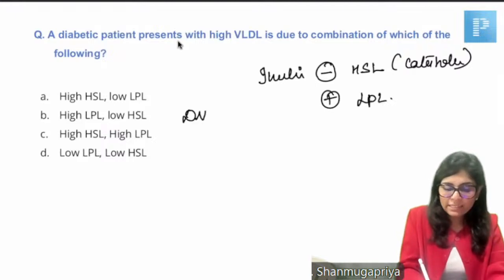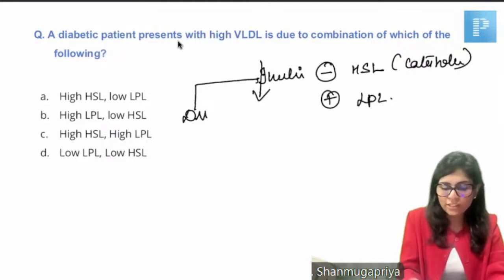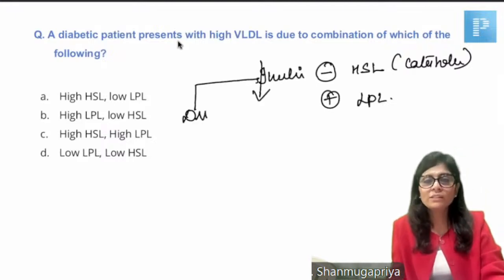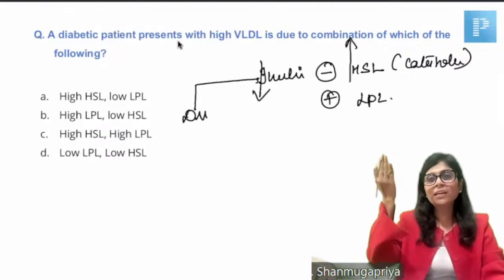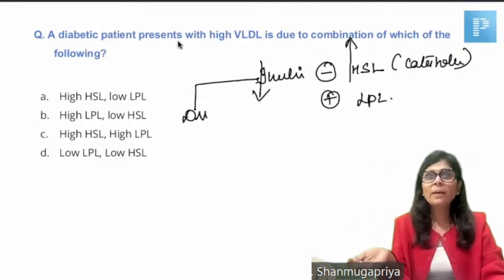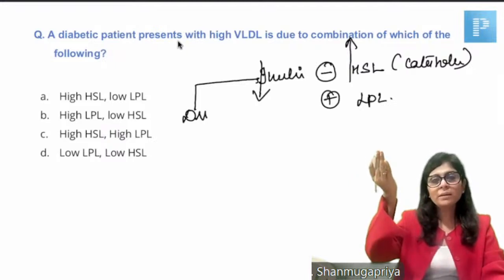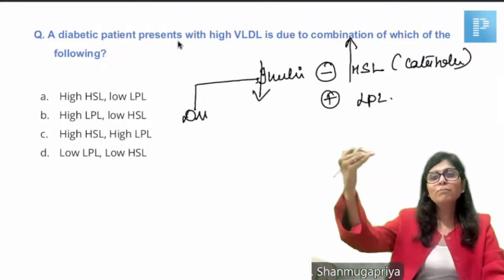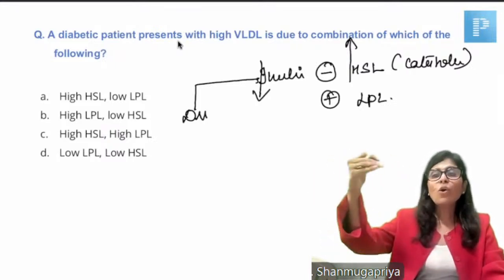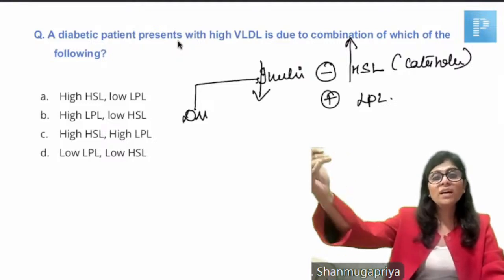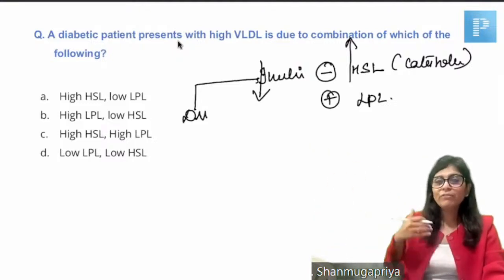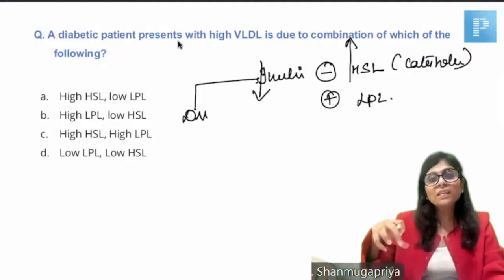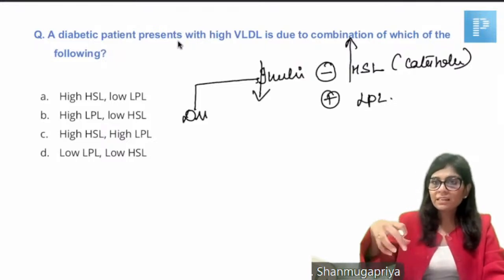So whenever there is diabetes, there is low insulin. Low insulin causes high hormone-sensitive lipase activity, which means excessive peripheral lipolysis. All fat will be pushed from the adipose tissue to reach the liver, and from the liver it comes out as VLDL. So excess VLDL is formed.